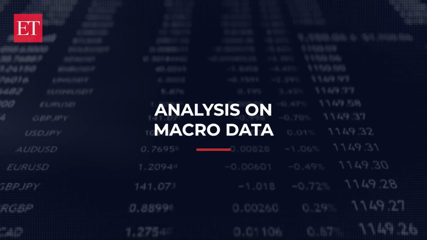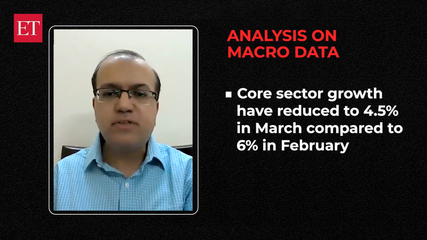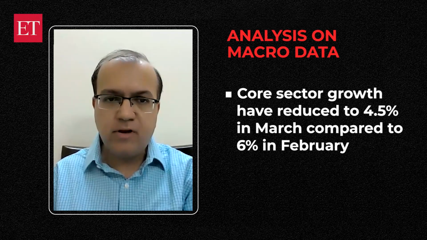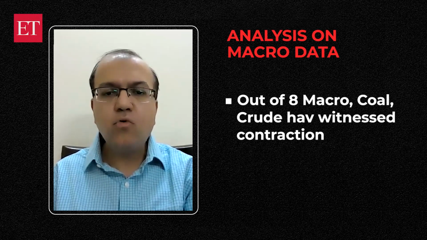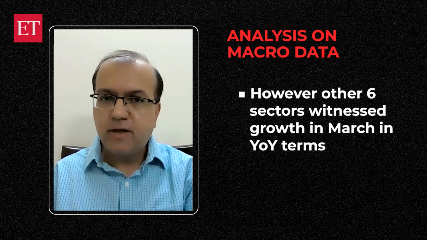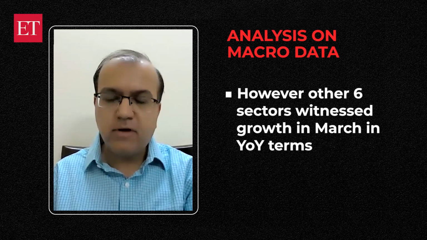Let's talk about some macro numbers. What is your reading about the macro data? If you look at the other indicators, the core sector growth has reduced to 4.5% in the month of March. That's the latest number available, compared to 6% in February. Out of the 8 sectors, coal and crude oil have witnessed contraction, and the other 6 sectors have witnessed growth in the month of March in year-on-year terms.